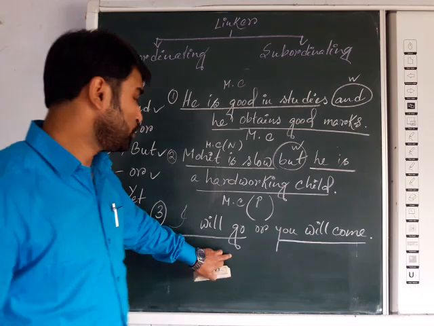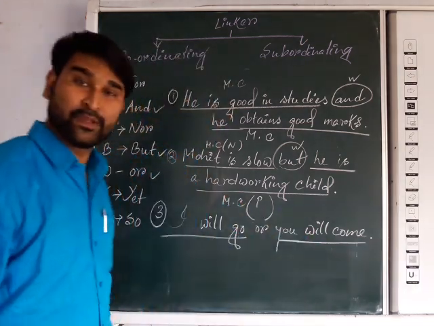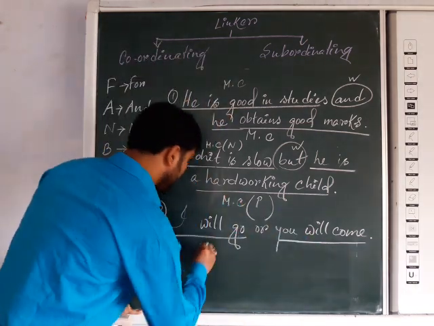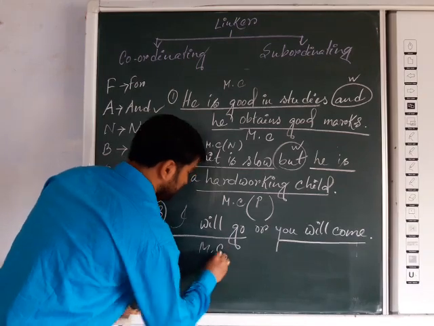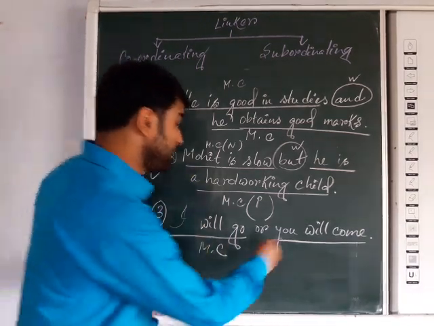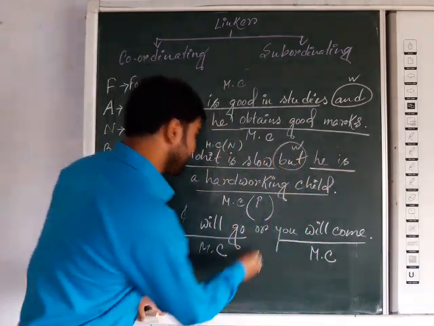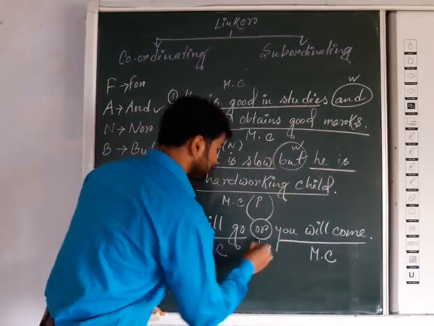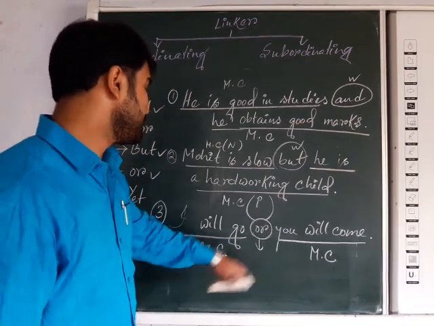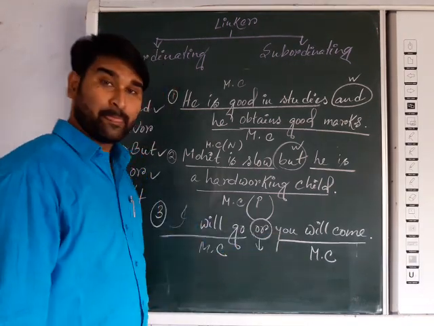First one, I will go or you will come. Now the first one, I will go, obviously is a main clause, fully independent. Next one, you will come, is also a main clause. But the case is that here one linker has joined the two statements: I will go, you will come.